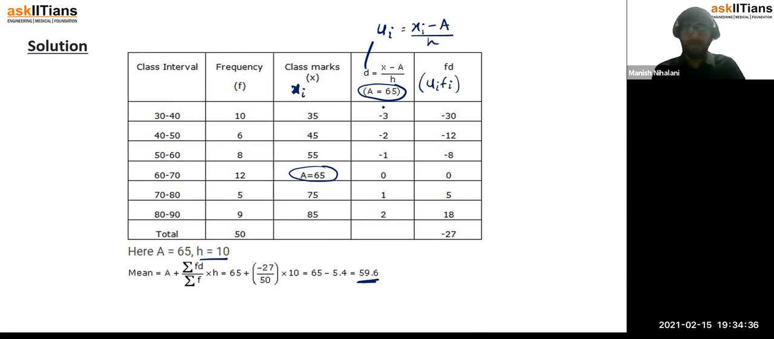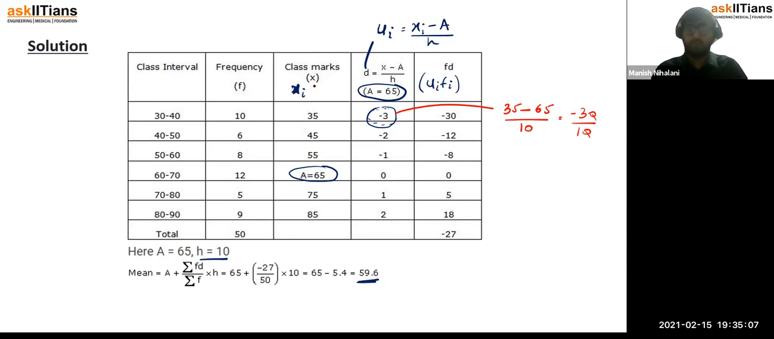मतलब ये -3 actually में कैसे आया है? This -3 is basically calculated by xi, that is 35, minus assumed mean, which is 65, divided by 10, which is your step size. So this is your minus 30 divided by 10, which is just -3, right? Similarly, you can do it for -2, -1, and all of that.